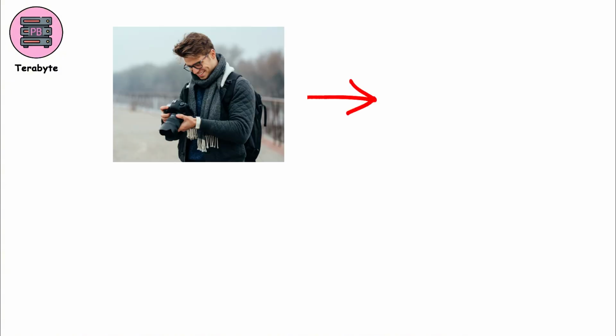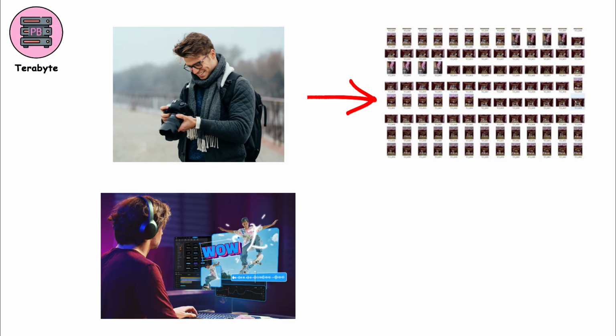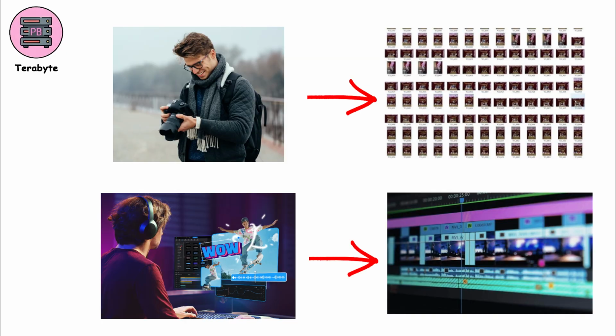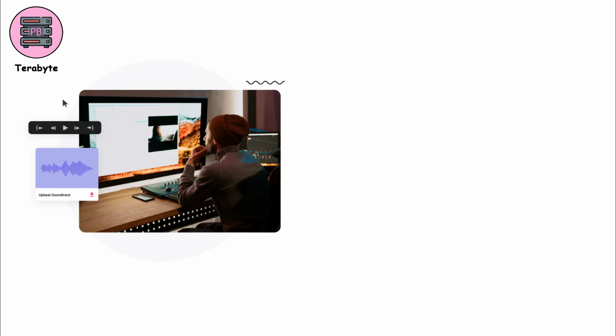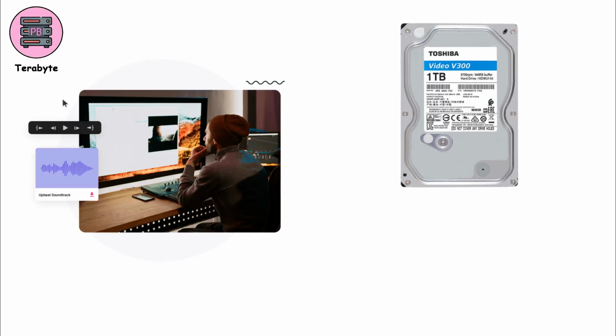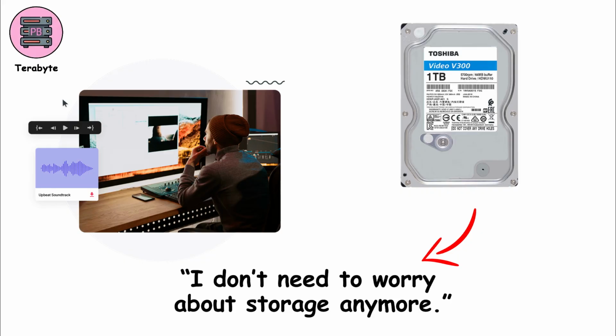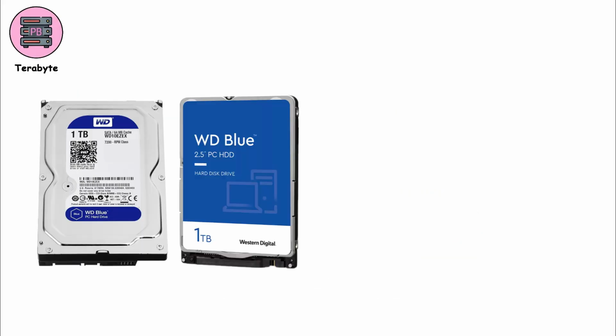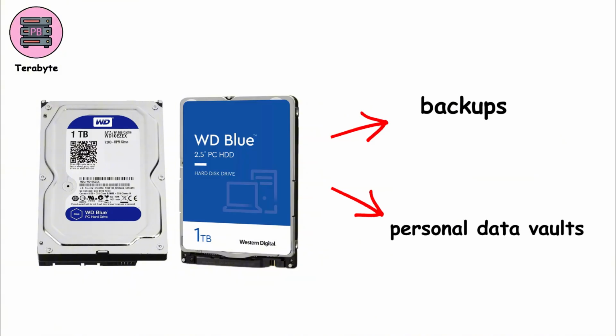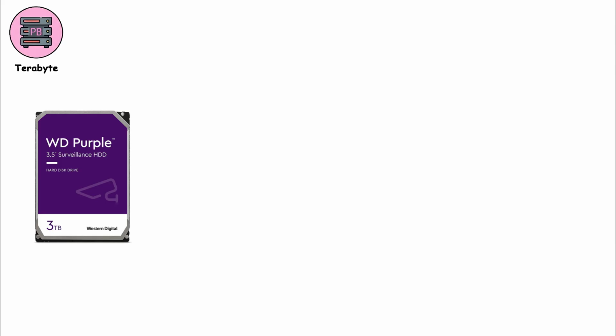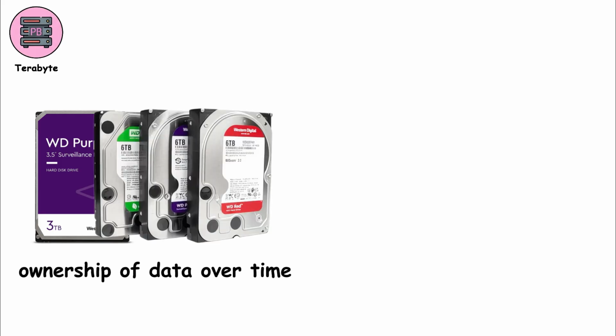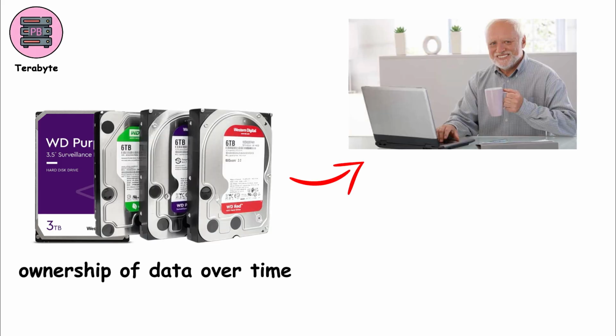A photographer might fill a terabyte with raw images. A video editor can use it up with just a few high-quality projects. For most people, a 1 terabyte drive feels like, I don't need to worry about storage anymore. Terabytes are where storage becomes long-term. They are used for hard drives, backups, and personal data vaults. Compared to gigabytes, a terabyte isn't just bigger. It represents ownership of data over time, a place where your digital history can safely accumulate.